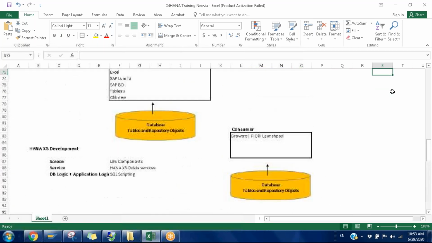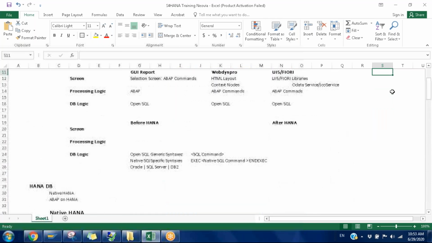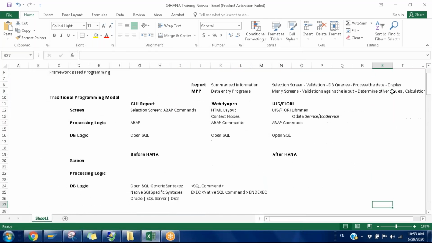So now let me pull up the area we initially designed, right? Before HANA we'll be having only this one. After HANA, what we'll be having is CDS view and AMDP here, so that a lot of logic from ABAP will be moving to the backend. We need to call the appropriate blocks. So this is about the development after HANA.